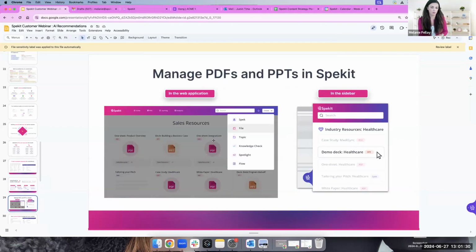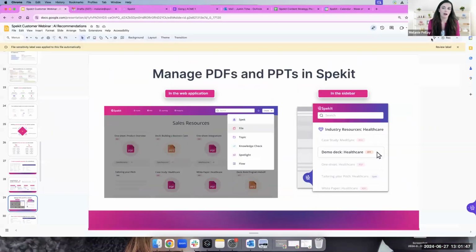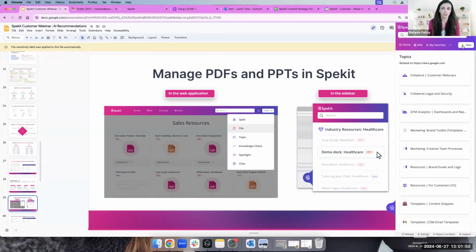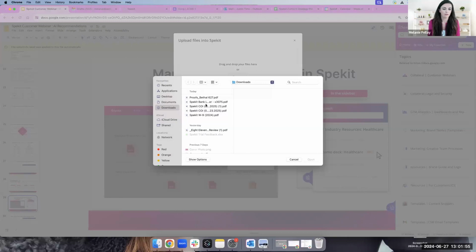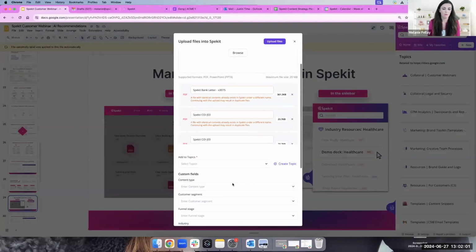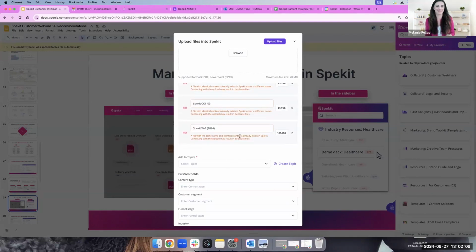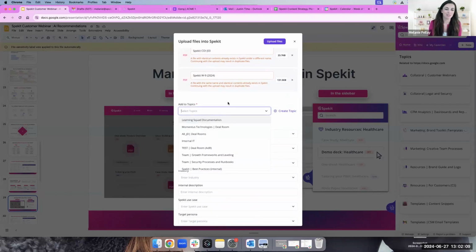The next thing I want to make sure that everyone's aware of, we shared this recently: the large majority of customers have this functionality, which is the ability to upload files and PDFs. In the next month or so, you're going to be able to add docs and Excel as well. I know many of you have been waiting for that. Uploading content is pretty simple. You open the Chrome extension, you click this new button, you click file, and here you can drop multiple different files at once. It's going to upload all of them. You can add them all to a topic. I just uploaded all of these, and so they're all duplicates, but let's forget that for this example. You can add them all to a specific topic.